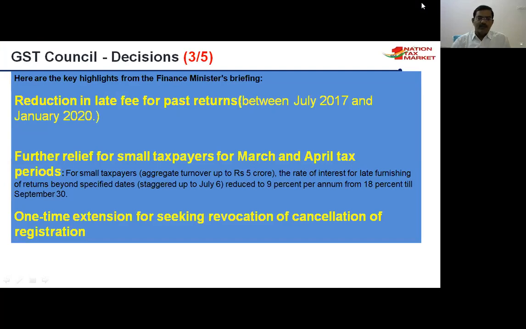Further, there is relief for small taxpayers for the March to April tax period, but for taxpayers with aggregate turnover more than 5 crores, there is a one-time extension for seeking revocation of cancellation of registration. These are the major decisions taken in the 40th GST Council meeting last month.